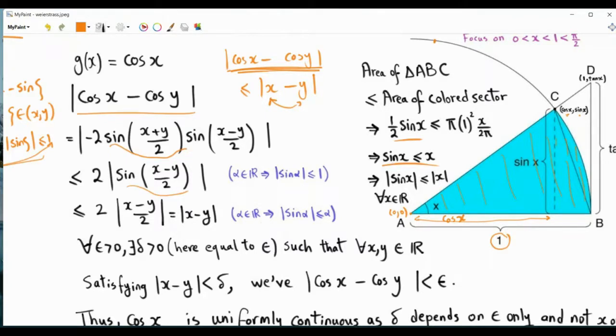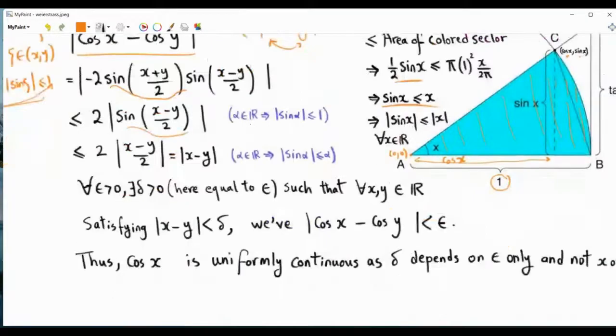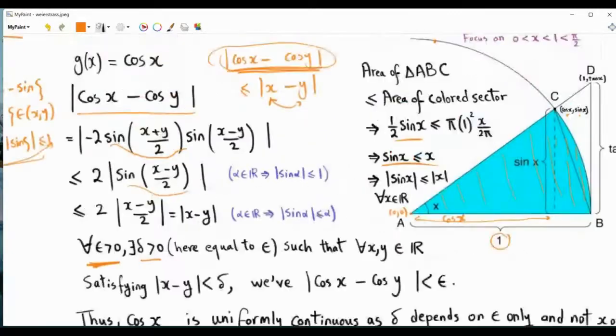In our case here, choosing the distance between x and y to be less than epsilon, we are able to make the absolute value of cosine x minus cosine y less than epsilon. So for every epsilon greater than 0, we can find the delta.